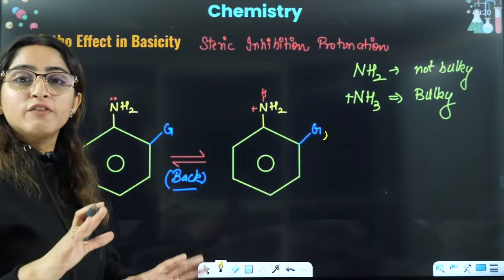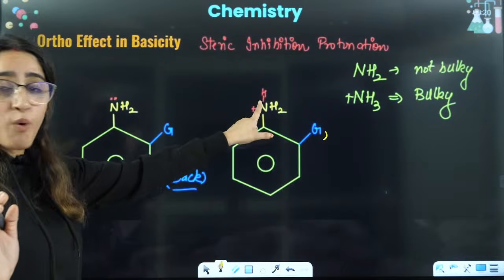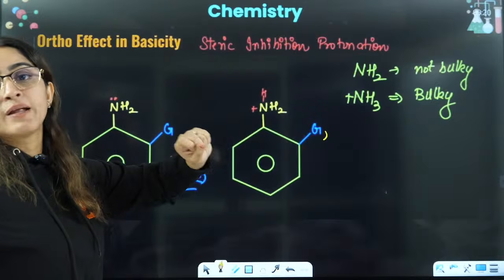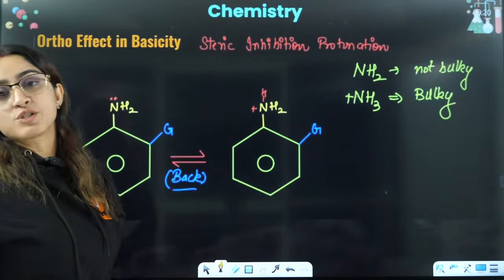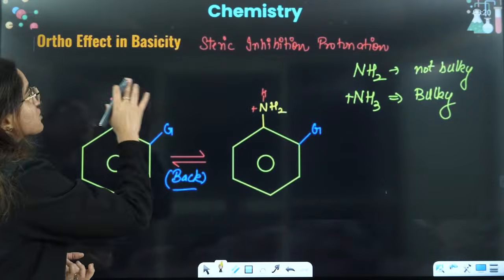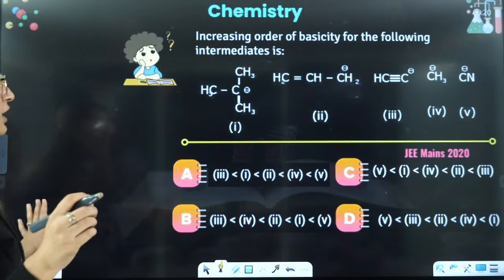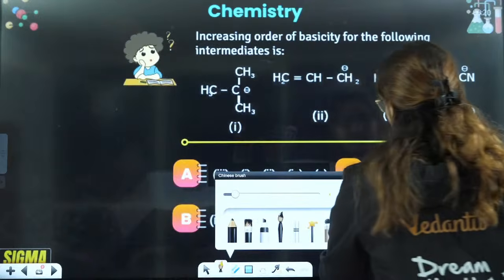That's why aniline will be like, I don't want to accept any H positive. If I accept H positive, then this group will move out of plane. I'll have to change the planarity. That is why this aniline will not be able to accept the H positive, and that's why its basicity will decrease, and that is called the steric inhibition effect, right? Steric inhibition of protonation. That is why basicity decreases in case of anilines.